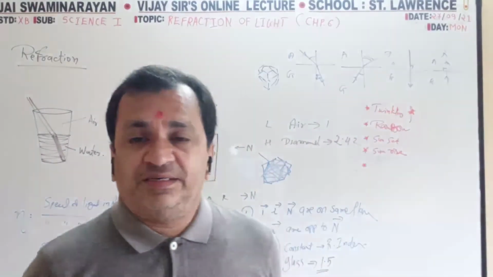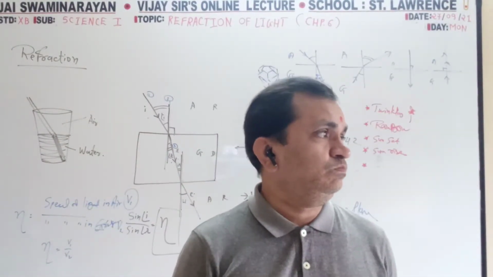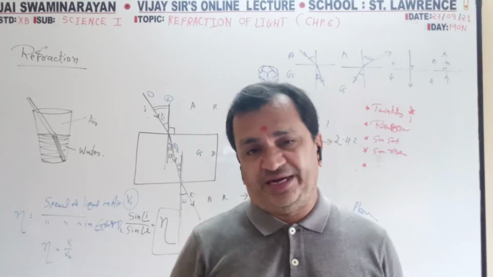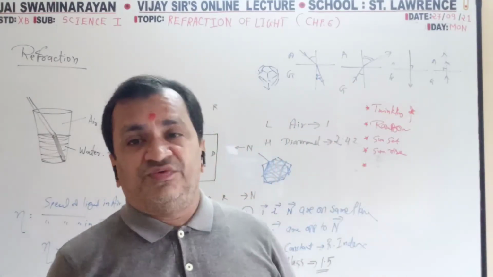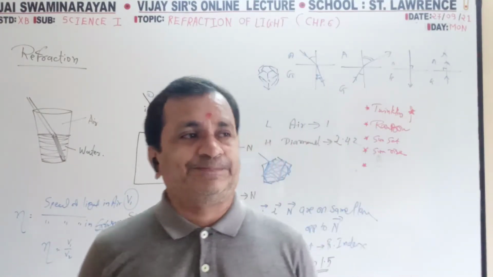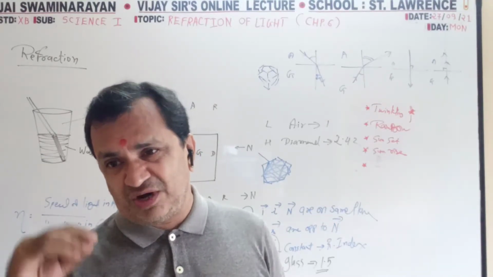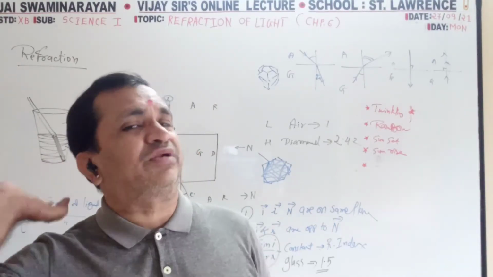Natural phenomena in which we can observe refraction of light. Very good example: twinkling of stars. How many sentences I give, how many words I give, that much you have to write in the exam.